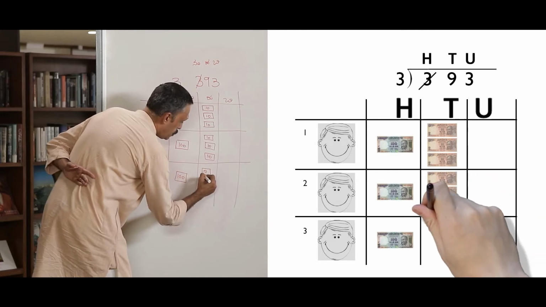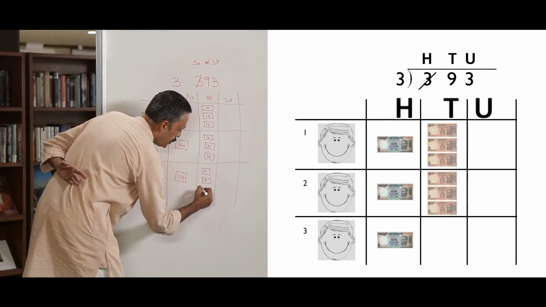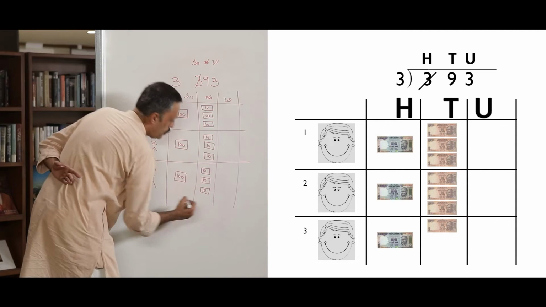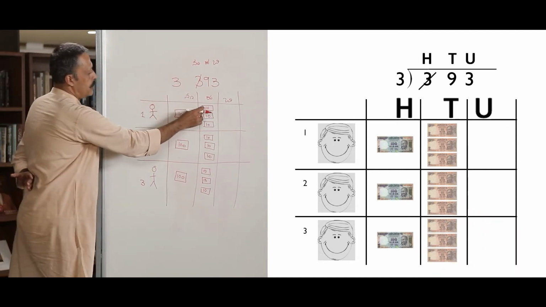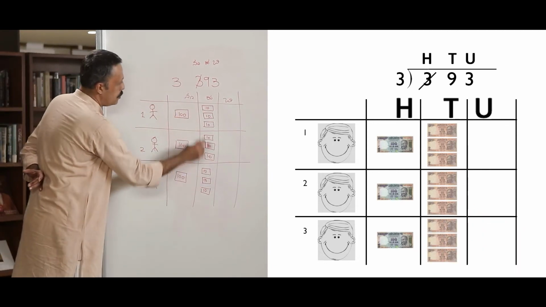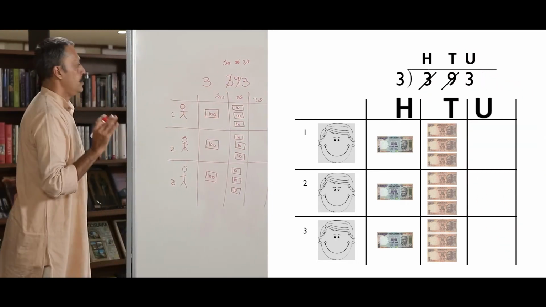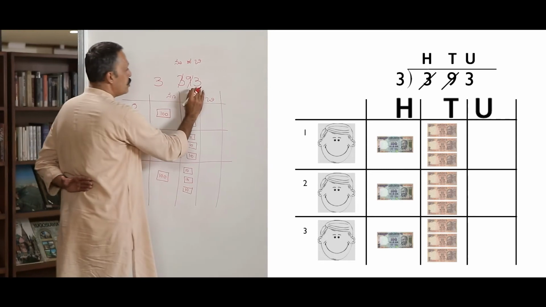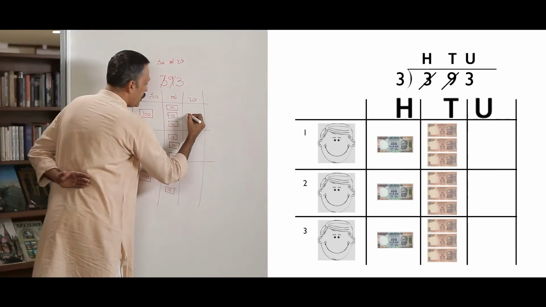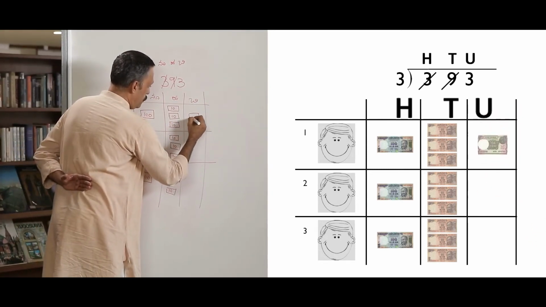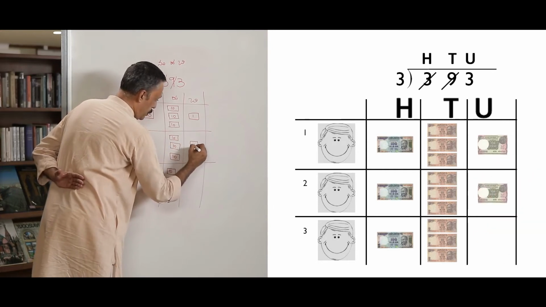Person 2 also gets 3 ten rupee notes. Person 3 also gets 3 ten rupee notes. So 3, 6, 9. I have exhausted all the 10 rupee notes. Now I have 3 one rupee notes. Everyone gets 1 rupee note.